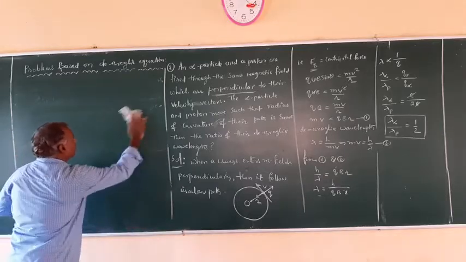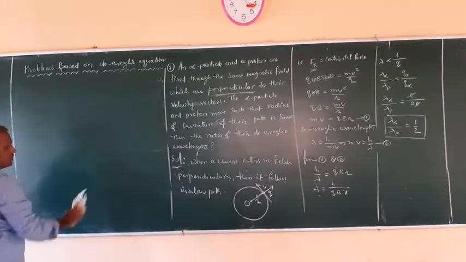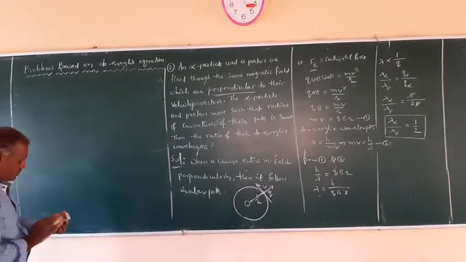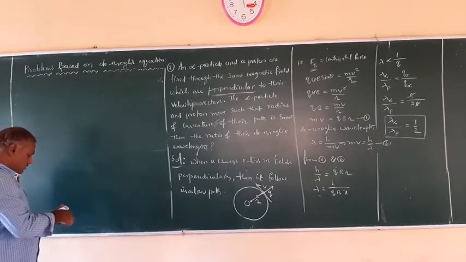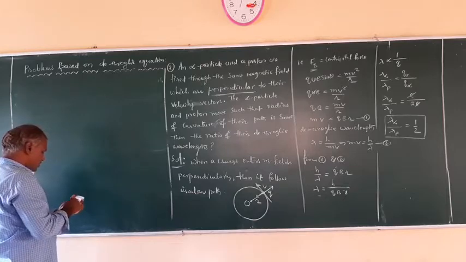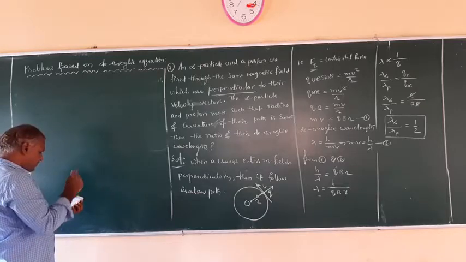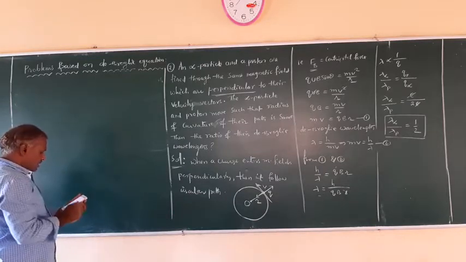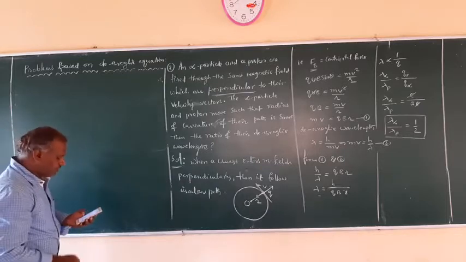Now the next problem is another one, that is, an electron with a de Broglie wavelength of lambda.